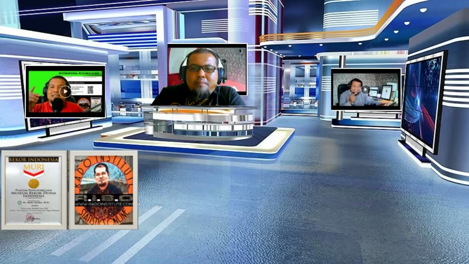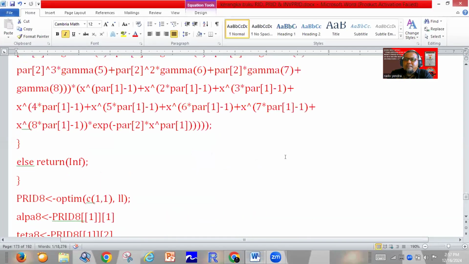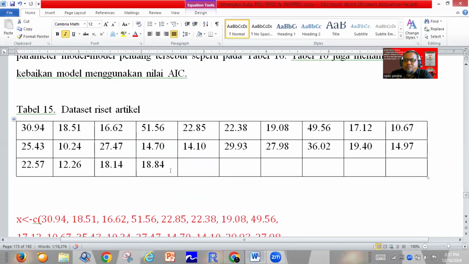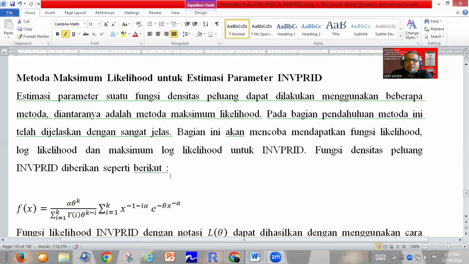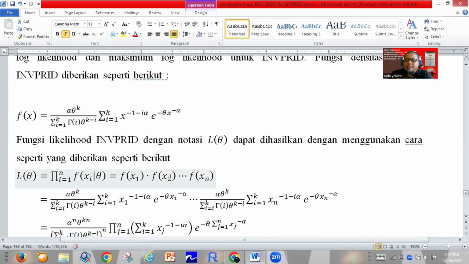Based on the candidate books, the Rado Institute has written some concepts about the maximum likelihood of the inverse power Rado Institute distribution. We have known the maximum likelihood has some steps to estimate the parameters.